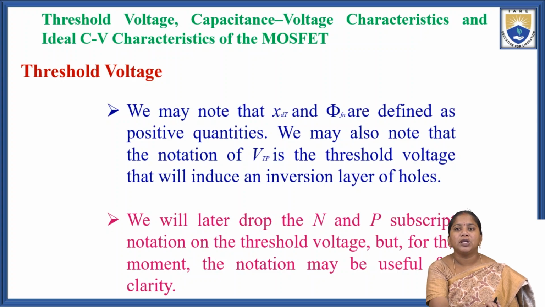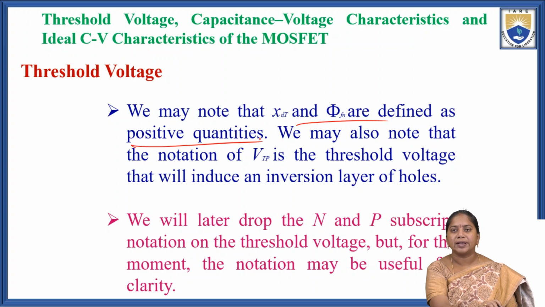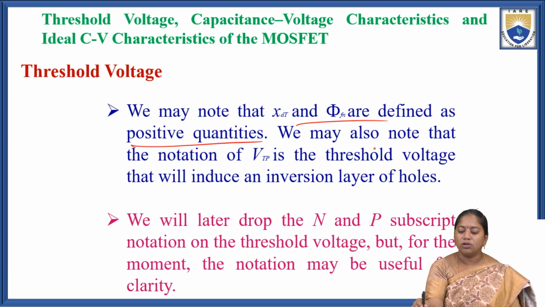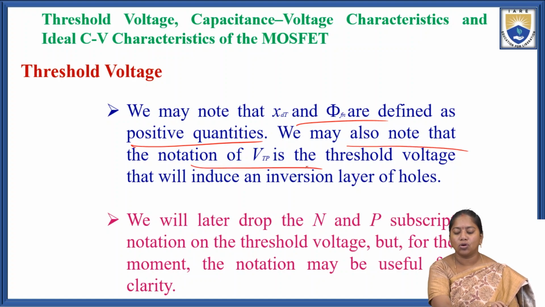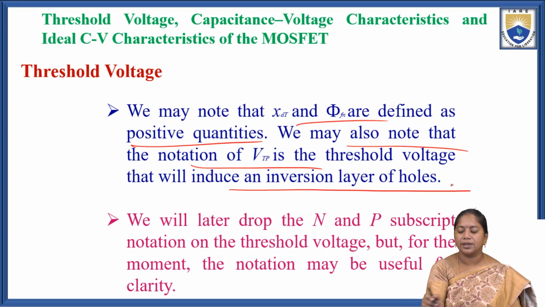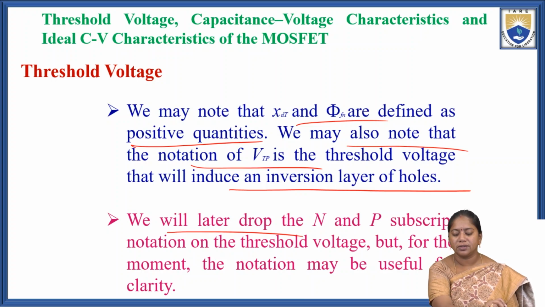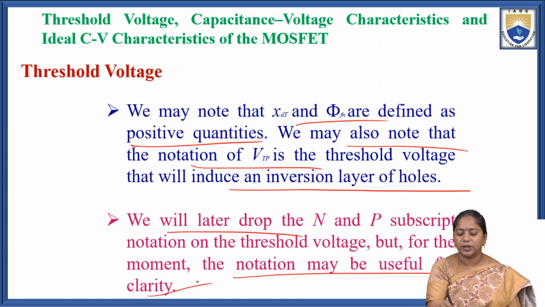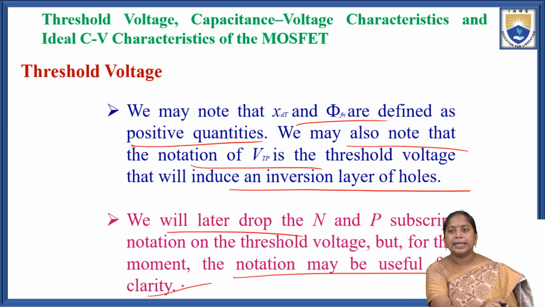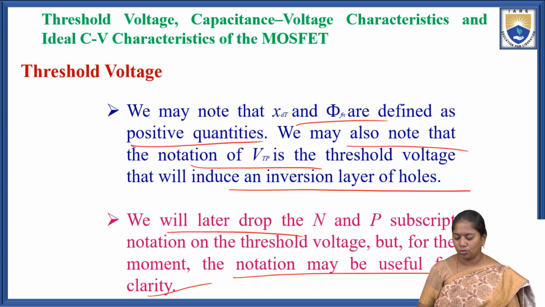We may note that xdT and φFn are defined as positive quantities. We may also note that the notation of the threshold voltage VTP is the threshold voltage that will induce the inversion layer of holes, because it is an n-type substrate. We will later drop the n and p subscript notation on the threshold voltage, but for the moment the notation may be useful for clarity.